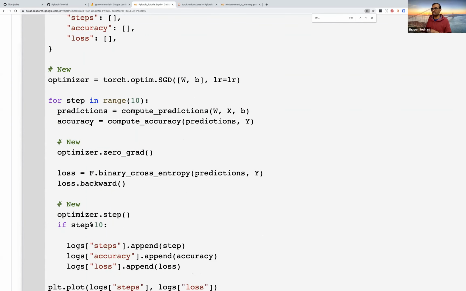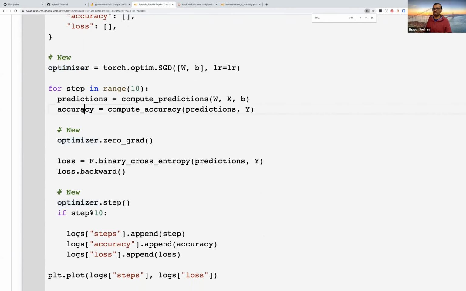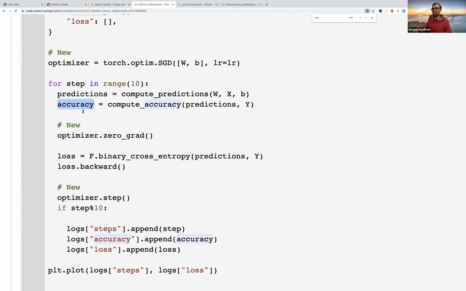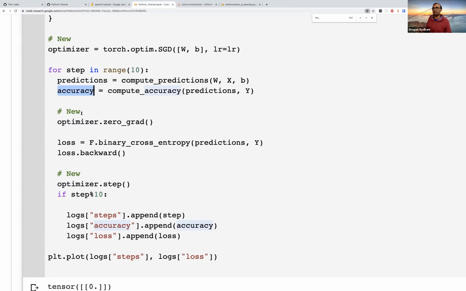This looks much more explicit. So you create an optimizer, you have the data, you compute the predictions, you compute the accuracy. Well, this is a metric that we are tracking, so we don't need to compute it per se. You have the optimizer, you set the gradient to 0, you compute the loss, you do a backward, and you do an optimizer.step. This is a clean recipe which you can use every time.